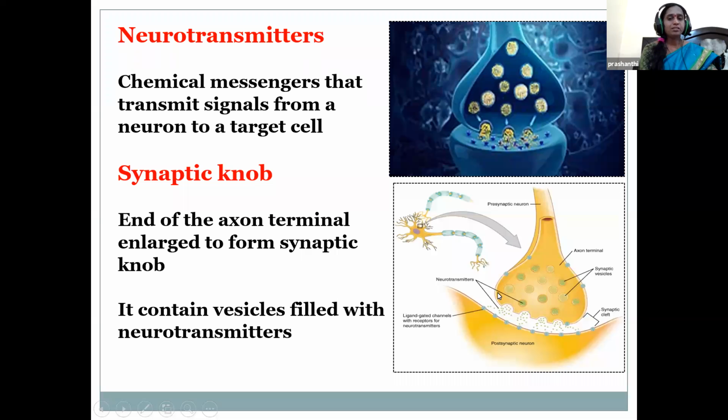Here, these are releasing the neurotransmitters towards the postsynaptic neuron. Here we find the synaptic knob, which is found at the end of the axon terminal. This transfers the neurotransmitters from the presynaptic neuron towards the postsynaptic neuron through the synaptic knob,